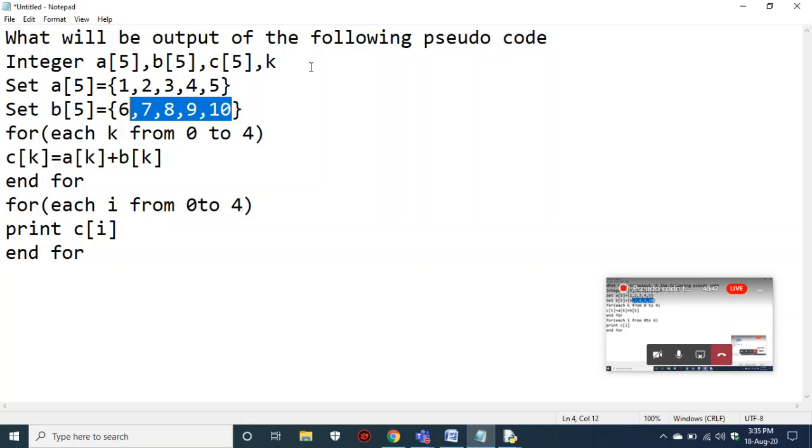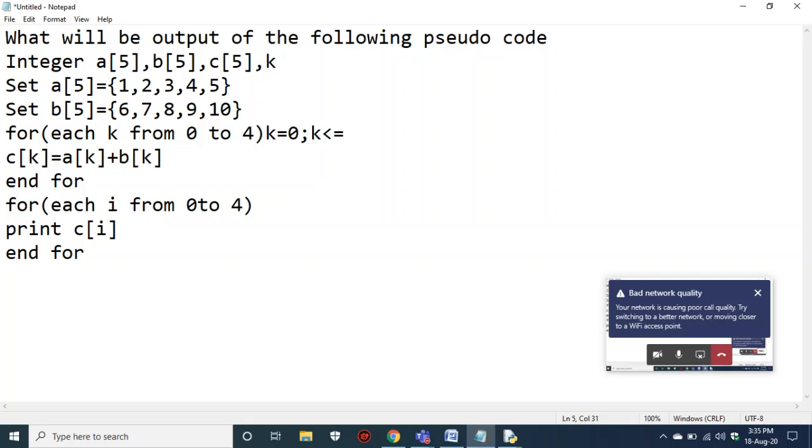By using the a and b arrays, he is forming a c array. Okay, so we'll see on which base condition he is forming. For k equal to 0, k less than or equal to 4, k plus plus. So we have written a loop that starts from 0 and reaches up to 4. That means 0 1 2 3 4, so you have 5 elements. Even your c is also forming 5 different elements, right? And now he made a of k plus b of k.